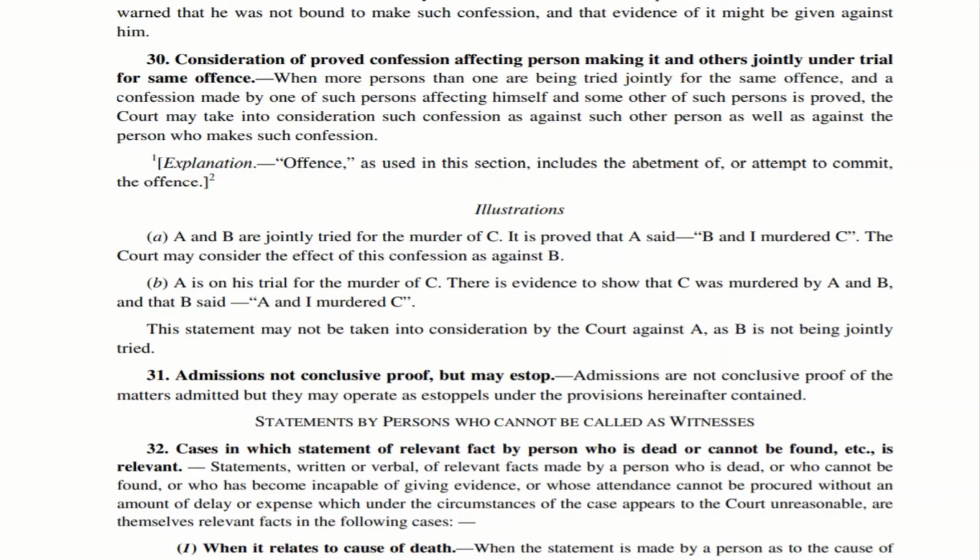That is, the statement given by B proving that A and B joined hands together to murder C cannot be taken into consideration by the court as against A because they are not being jointly tried. If they are not being jointly tried, it cannot be considered against them. So that is very important.